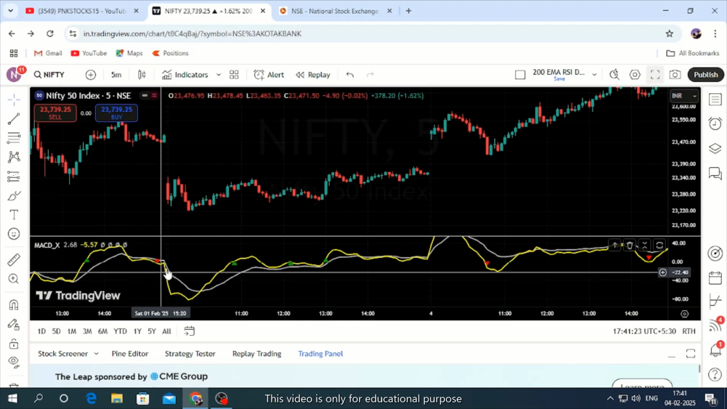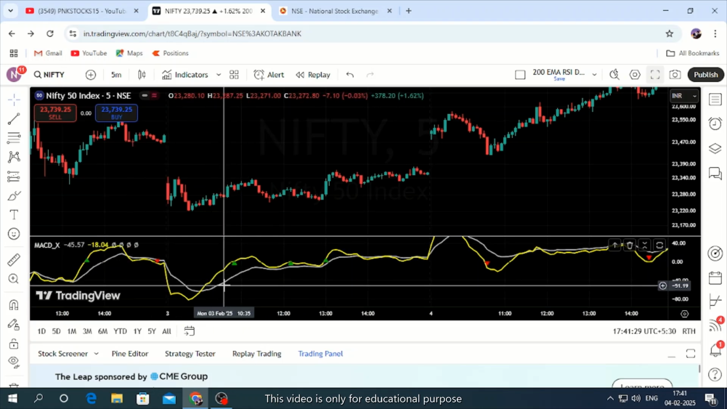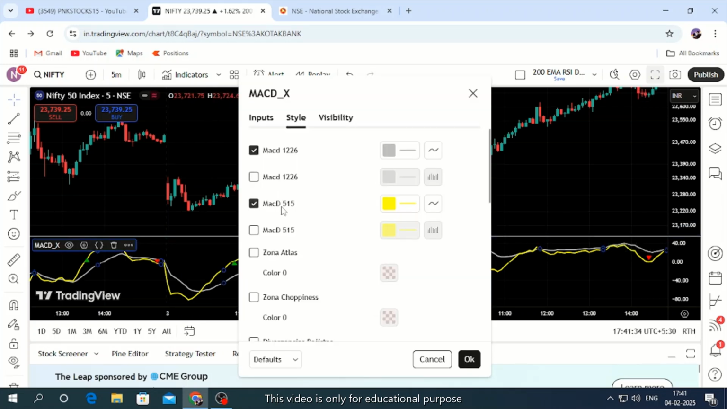But now we are taking two MACDs in this. One is a fast MACD, another one is a slow MACD. In MACD, we take 12 and 26 as the standard one. That is the old one. And the new one, 5 and 15, is the fast one, where you get a signal even earlier. The other signal comes a little later. So this yellow line is the faster MACD, 5 and 15. And this other white line is the slow MACD, 12 and 26, that people generally use.